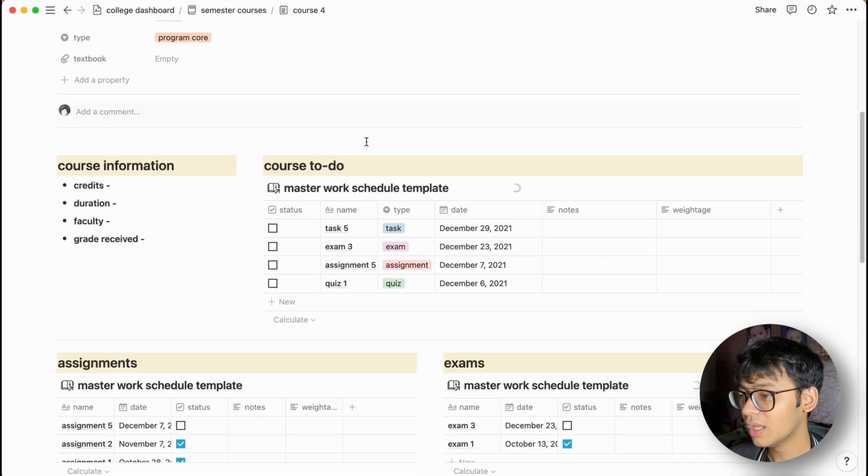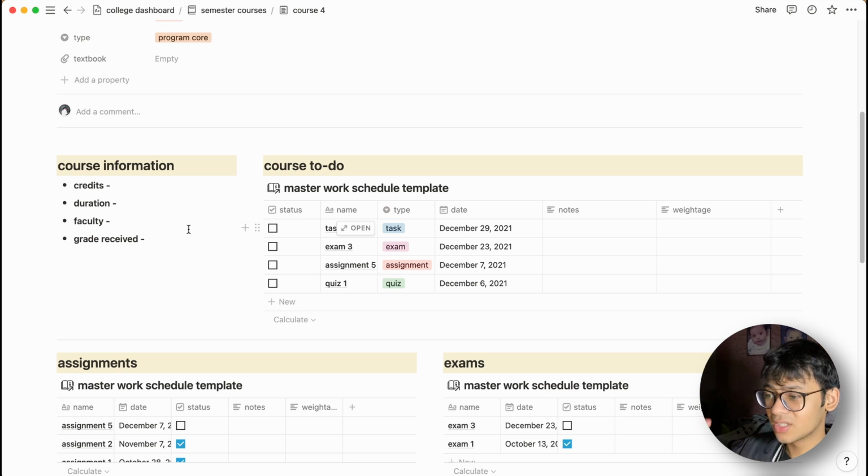Let's open this up. Course information. This basically gives all the information about the course at a single glance: the number of credits the course has, the duration of the course, faculty on the course, and the grade you've received. So that is very self-explanatory, and it's just for a quick view of what the course is about.